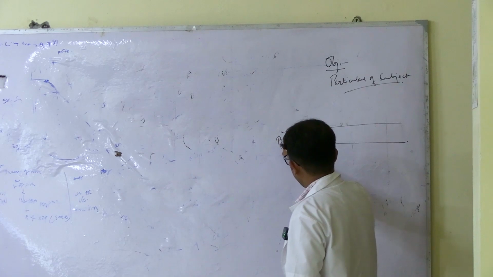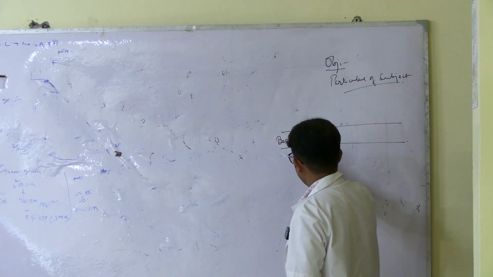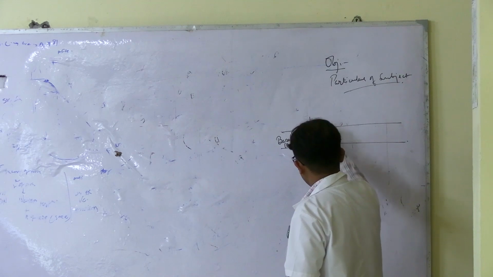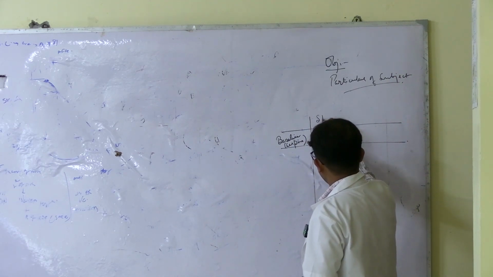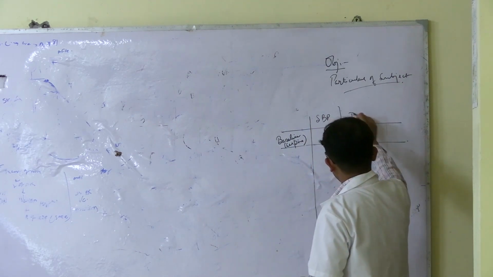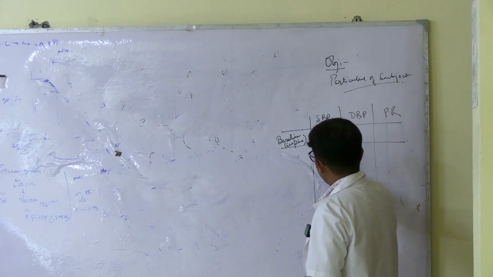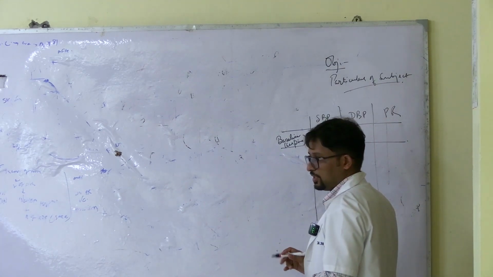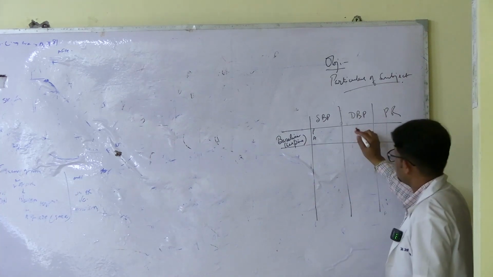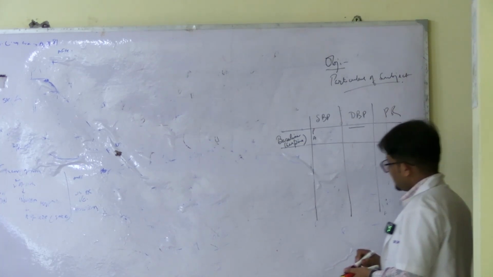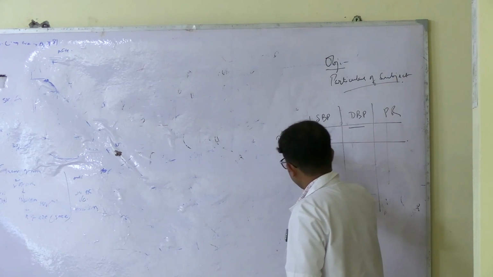So first will be your baseline. Baseline means in supine position. You can mention supine posture. So you measure the blood pressure and measure the pulse rate also. Here, palpatory and auscultatory both. The palpatory method will not give you a diastolic value, so this will be absent. Now let's say we take an example.